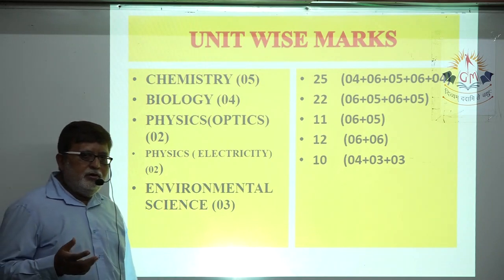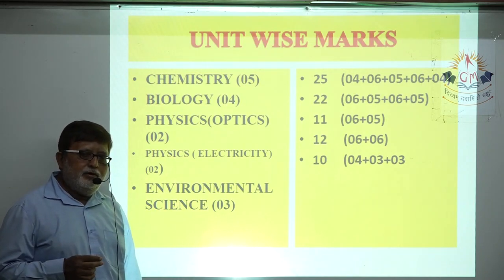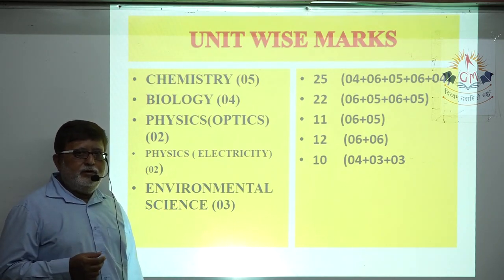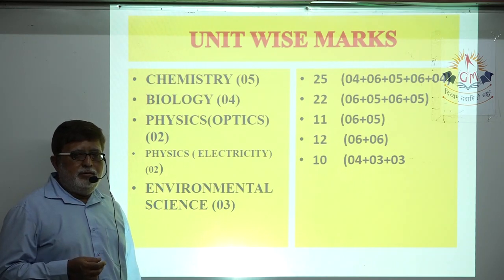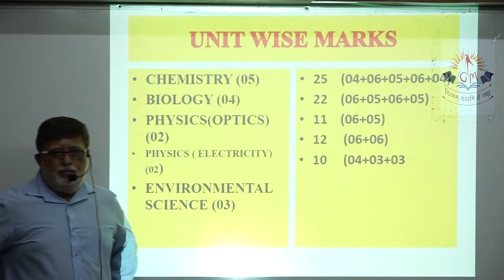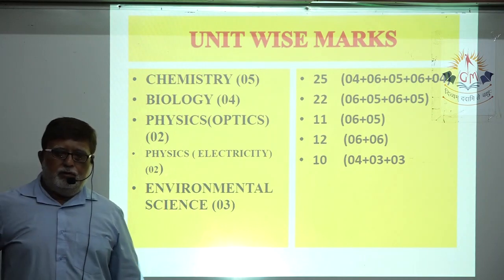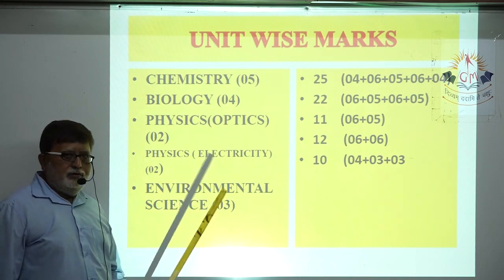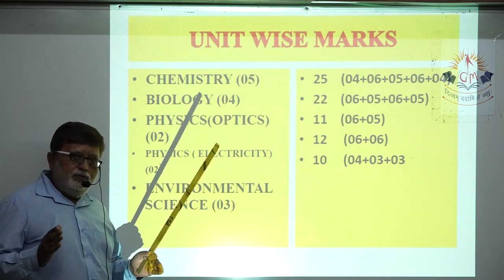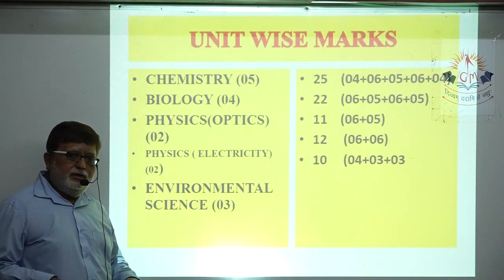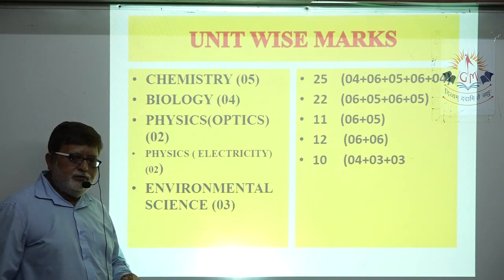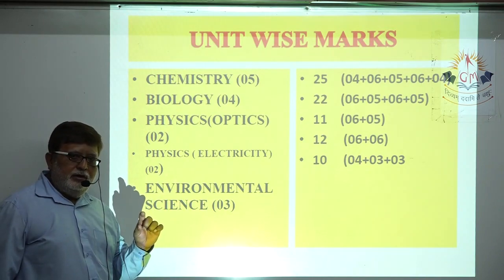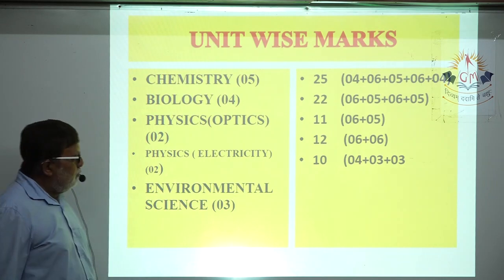You will also understand various effects of electric current, maybe the chemical effect, maybe the magnetic effect of electric current, in detail. So your physics is divided into 2 sections. Chapters 10 and 11 are of optics.